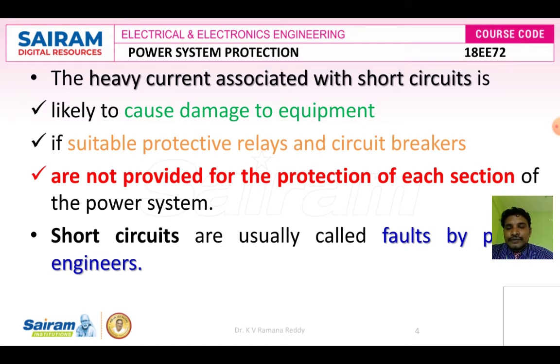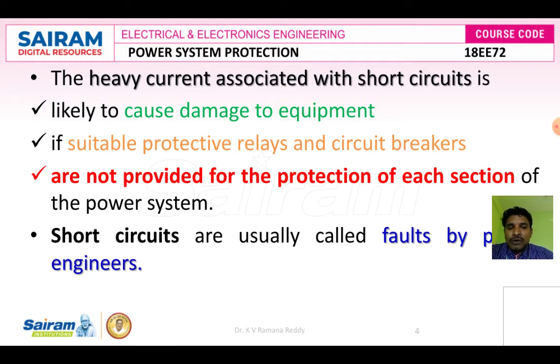Therefore, suitable protective relays and circuit breakers have to be used to protect our entire power system and its associated loads.